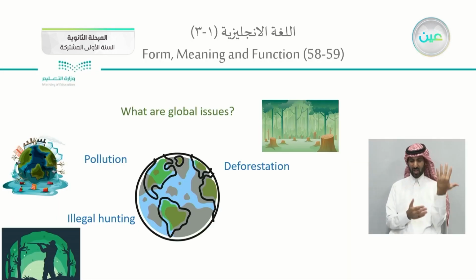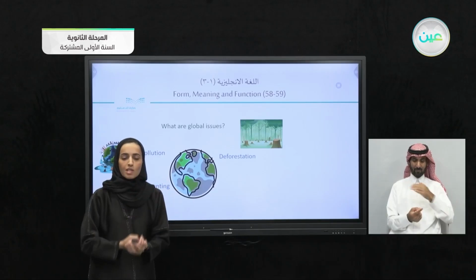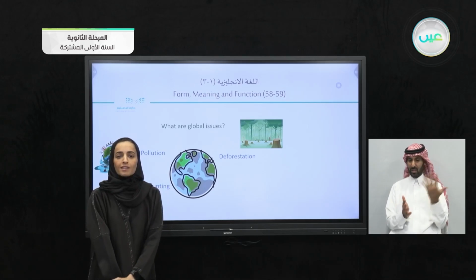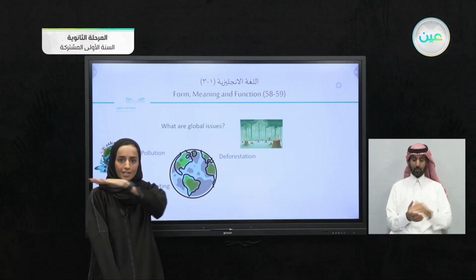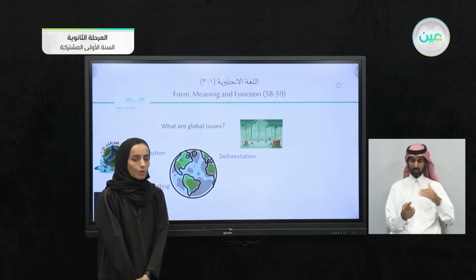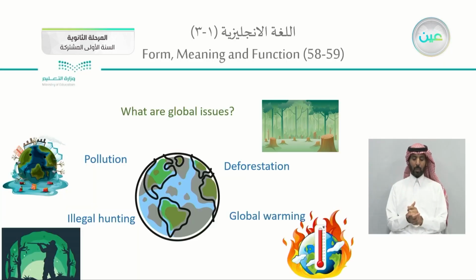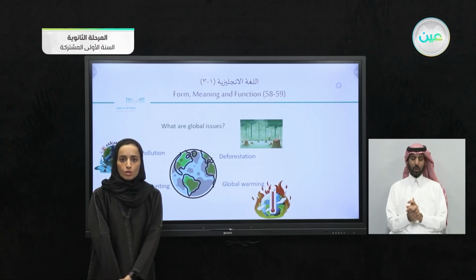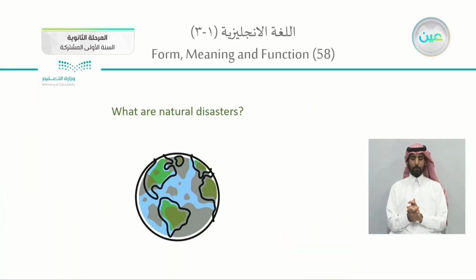Deforestation, they cut down forests. It means no more forests. Deforestation is cutting down the forest for building houses and using these areas. Global warming, we are having the rising temperature. These are some of the global issues, environmental problems.